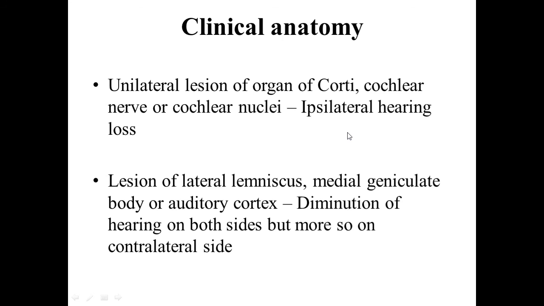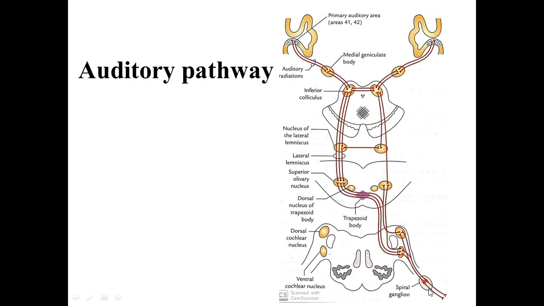So we have seen the structure of the cochlea and the structure of the organ of Corti. This organ of Corti consists of many cells, and the hair cells. The organ of Corti is the organ of hearing, and at the base of the hair cells there are the synaptic buttons for the cochlear nerve, and then the peripheral processes relay in the spiral ganglion. This spiral ganglion acts as the first order sensory neurons.